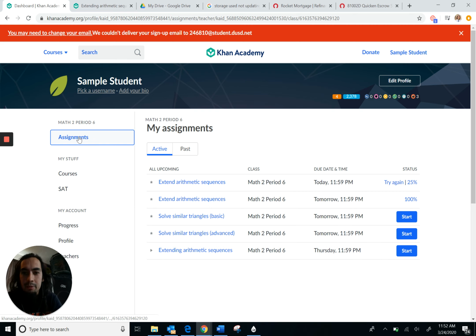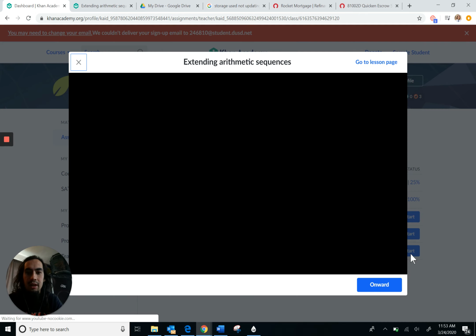So you're on the assignment page. You can see your assignments right here, and you're going to see there's some starts, and these are the ones you've already done. If you've already done them, it's going to look like this, and if you haven't already done them, it's going to say start. So you're going to go to the one that I just assigned you today, which is called Extending Arithmetic Sequences. It's this one right here, and you're going to click Start, and then you're going to start the assignment. And here you go.